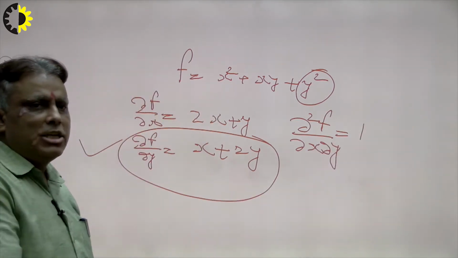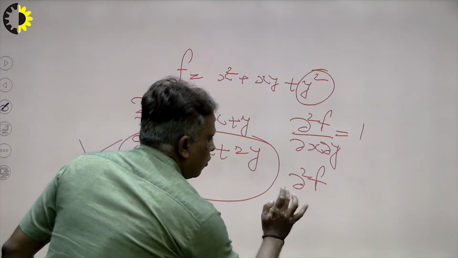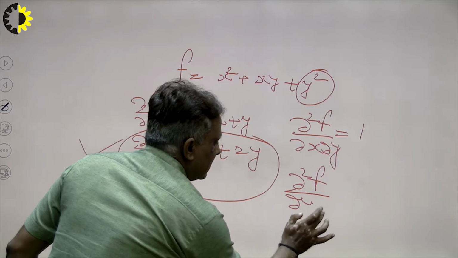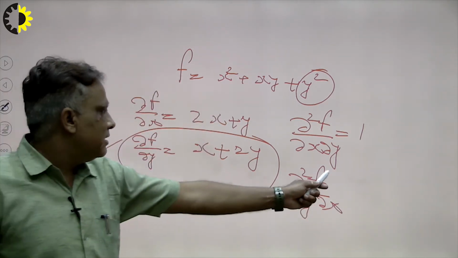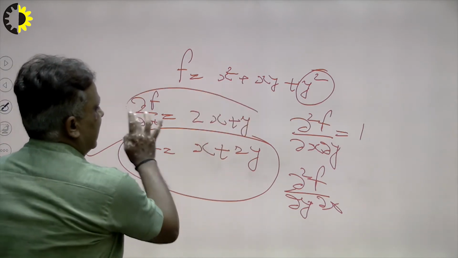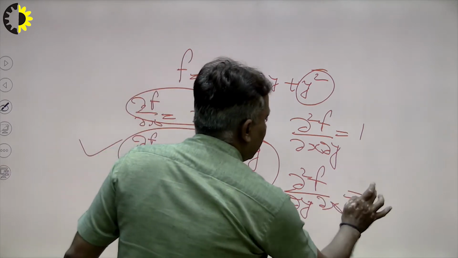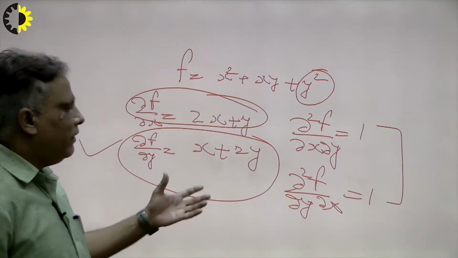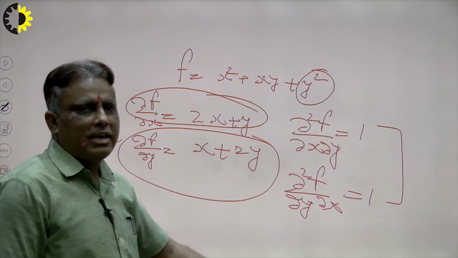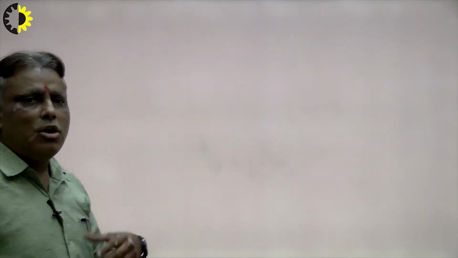Suppose any student says, sir, first we calculate del 2 f over del y del x. That means first we calculate del f over del x, and now differentiate this with respect to y. This is also 1. In this case, both are the same. In the previous lecture I explained that if f is a continuous function, both derivatives will be the same. So in this way we find our answer. Now the question is, what is a homogeneous function?